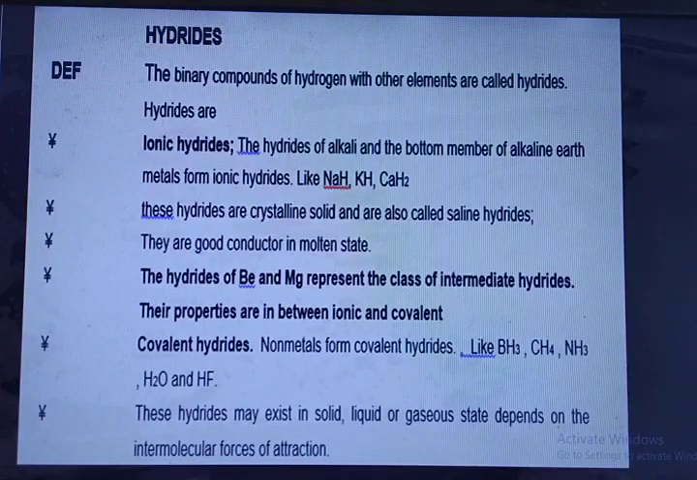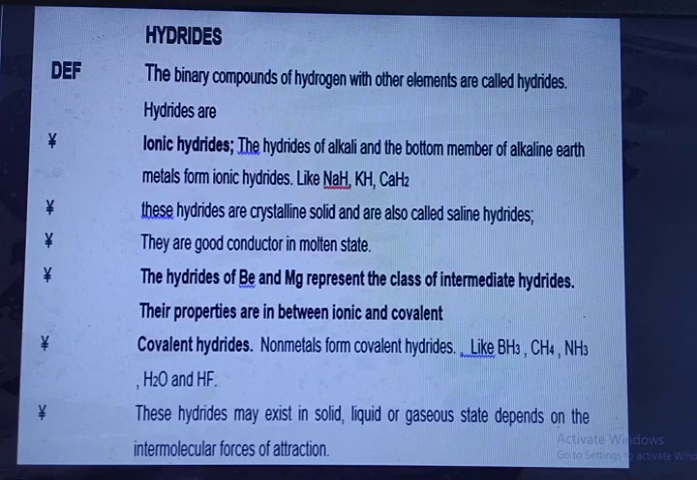The binary compounds of hydrogen with other elements are called hydrides. Ionic hydrides: the hydrides of alkali and the bottom members of alkaline earth metals form ionic hydrides like sodium hydride, potassium hydride, and calcium hydride. These hydrides are crystalline solids and are also called saline hydrides. They are good conductors in the molten state. The hydrides of beryllium and magnesium represent the class of intermediate hydrides. Their properties are between ionic and covalent.